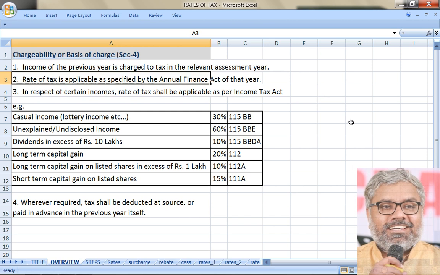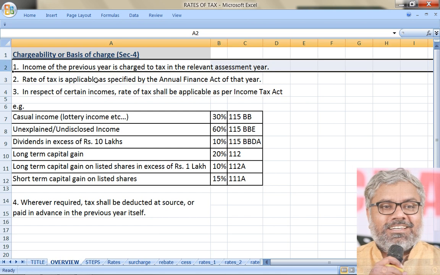Then the question comes, what is the rate of tax applicable? Which rate of tax is applicable? That also, as we just now understood, is as specified by the Annual Finance Act of that year. Such Finance Act is applicable for the purpose of using relevant rates of tax.